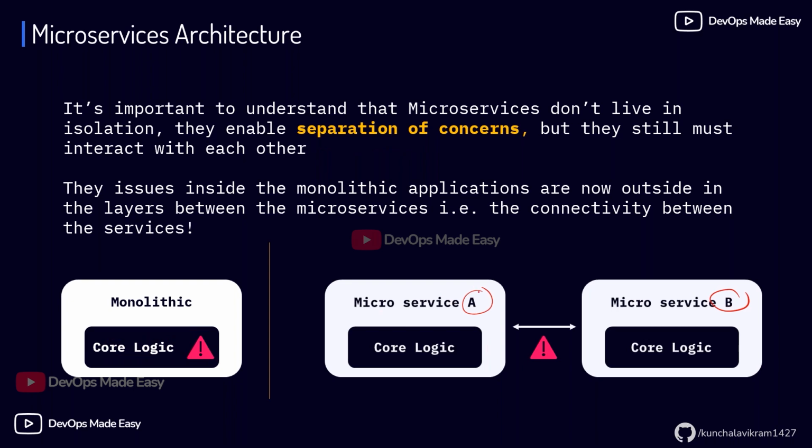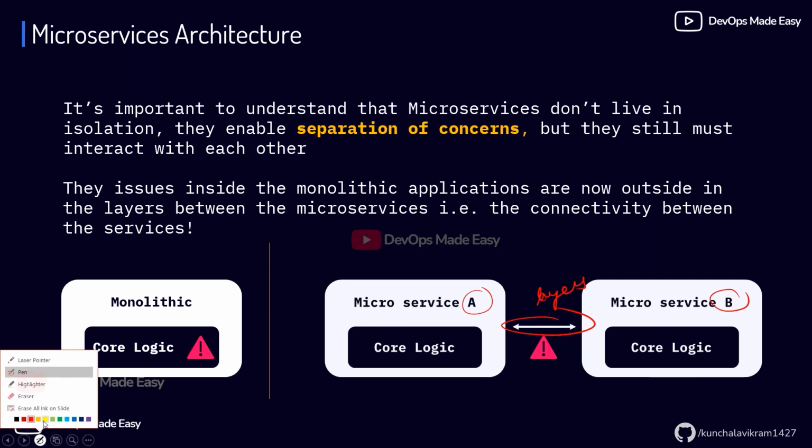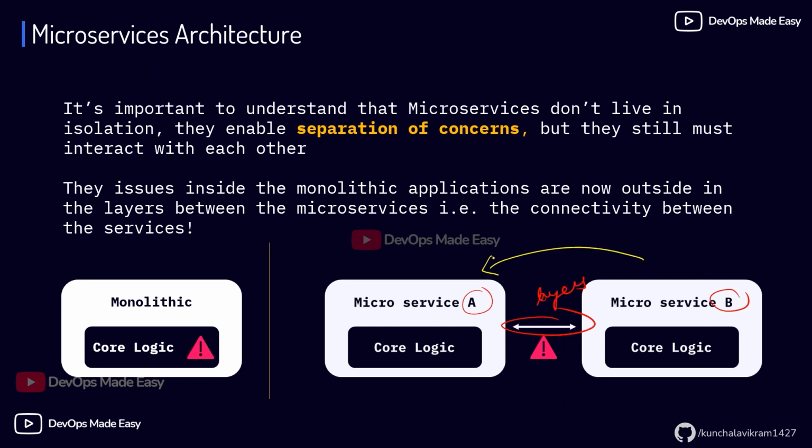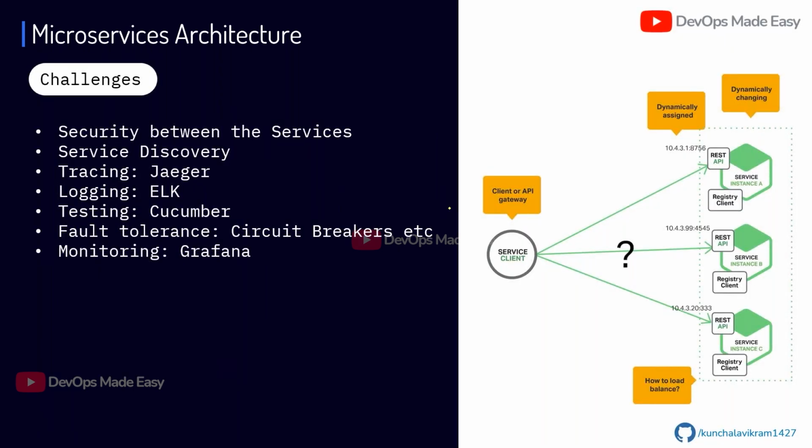Now the main issues come in the form of layers between the applications, that is the networking layer. So if the networks are lossy and unstable, one microservice cannot make a reliable call to B, and at the same time it cannot receive the response on time from B. So that is what we call separation of concerns when we are moving from monolithic to microservices based architecture.